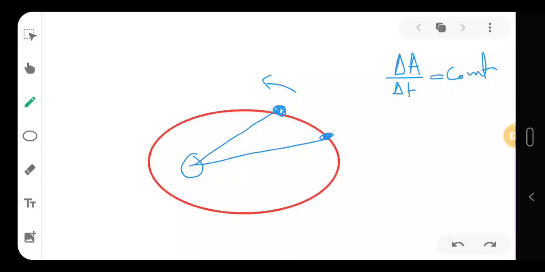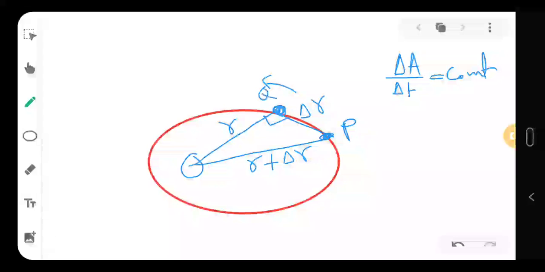So I can say that if this distance is r and this distance is r plus delta r, and this one is, let's say, delta r, a change in length. Now what we can do, we can think that this angle is 90 degrees, so we can take this when the shift P to Q is very less. So delta r is very less. When the delta r is very small, we can take this.